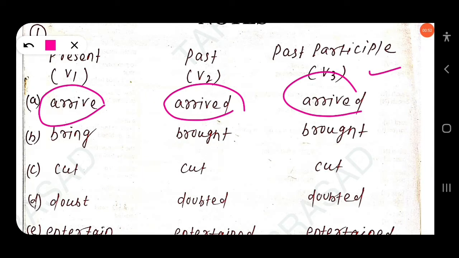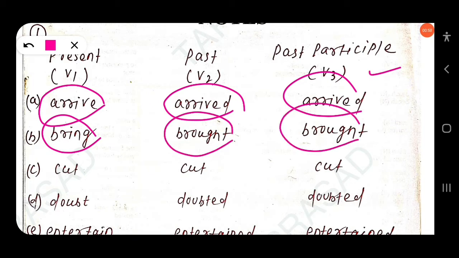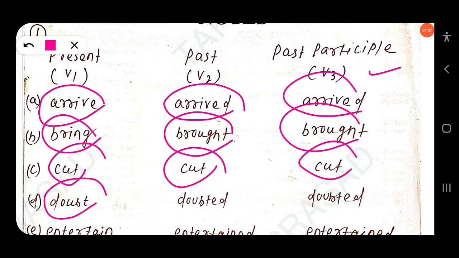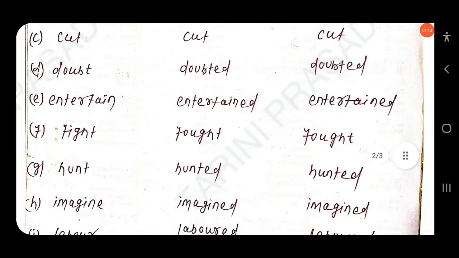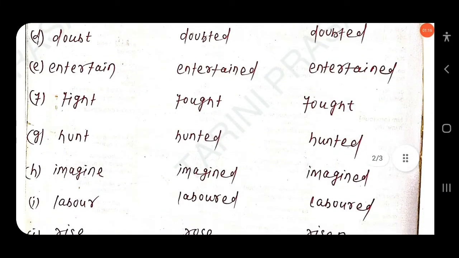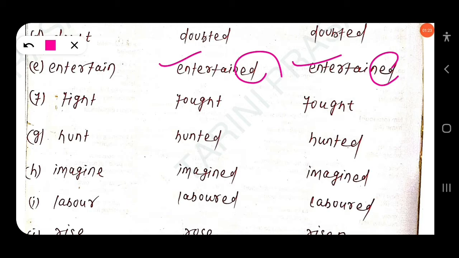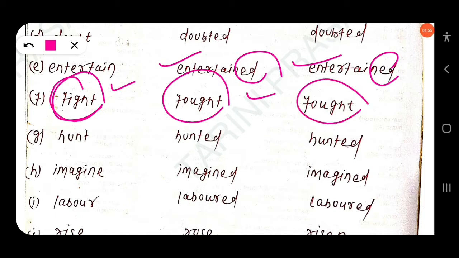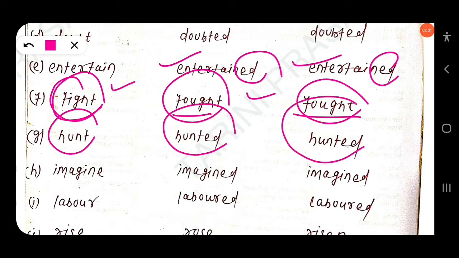Next, bring. Bring is the simple present, V1. Then past, brought, brought. Next, catch: caught, caught, caught. Next, doubt: V1 doubt, V2 doubted, and past participle doubted. Then entertain. You have to just add ed: entertained, entertained. Then fight. Simple past will be fought, fought. Then haunt: V1, V2 haunted, haunted. Just add ed.